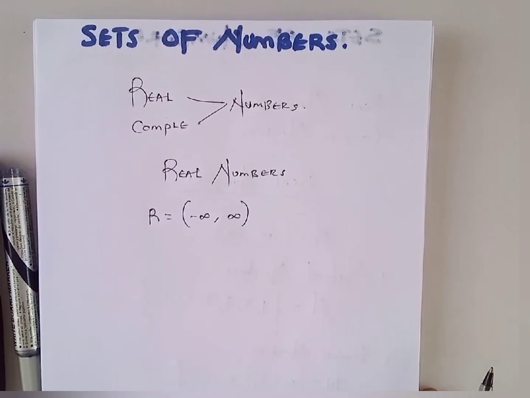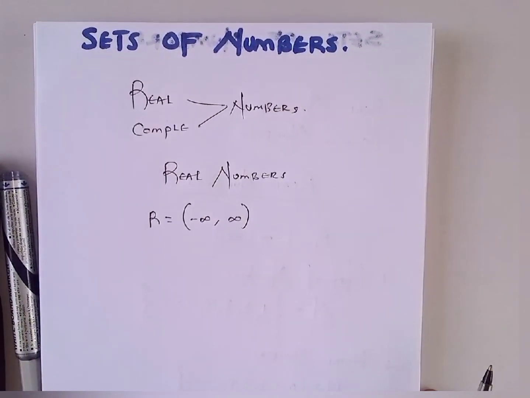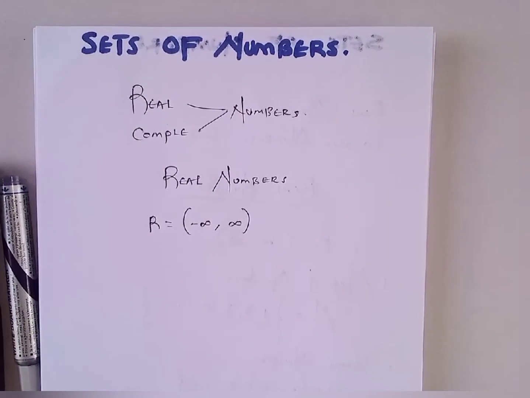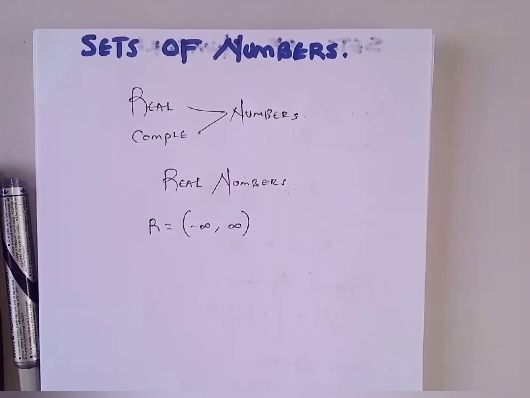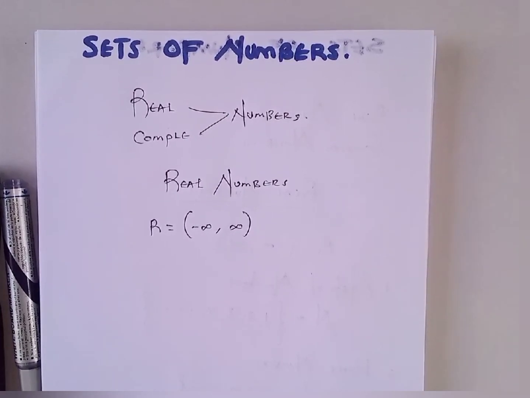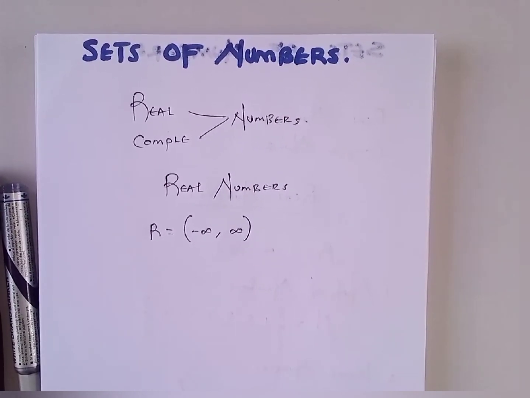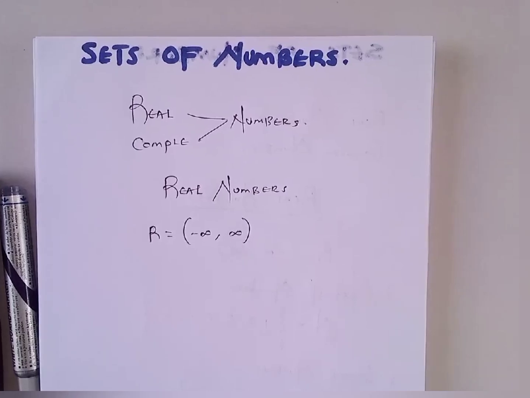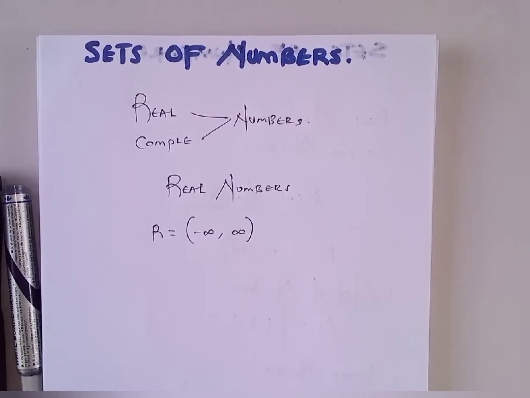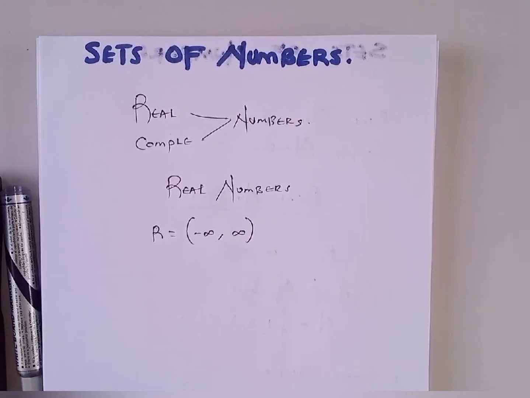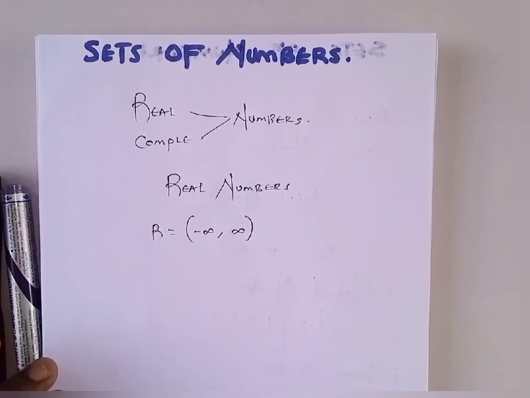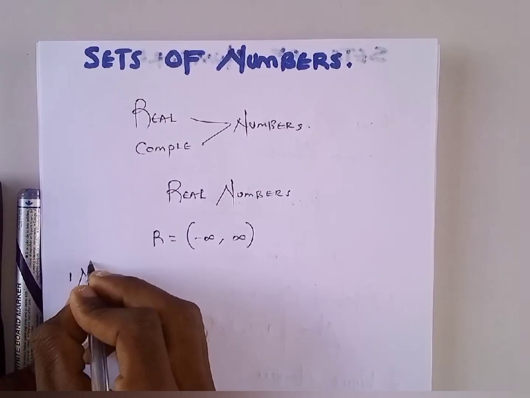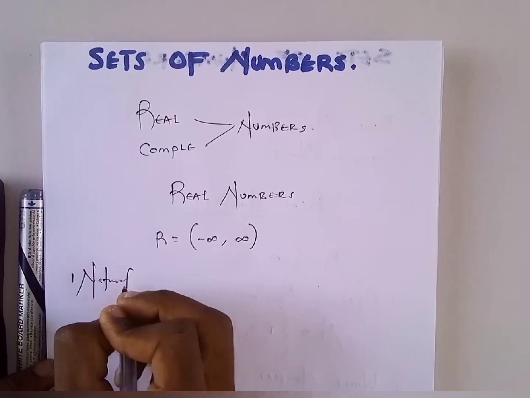So if it contains a lot of subsets, then what do we say about real numbers? We say the real numbers are simply a superset. The set of real numbers is a superset of a lot of subsets, such as the natural numbers, the whole numbers, the prime, the even and odd numbers. So this is what we are now going to look at. We are going to look at the subsets of real numbers, and our first one is simply going to be natural numbers. I know the word sounds fancy, natural.